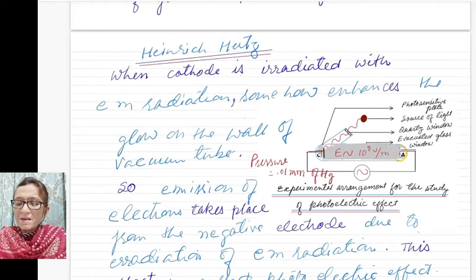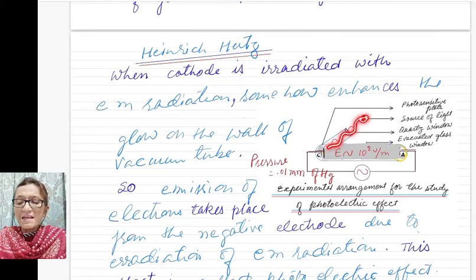So he made a change in this vacuum tube. He connected an extension of a window near the cathode, keeping the electric field such high, 10 to the power 8 volt per meter, and keeping the pressure very low, 0.01 millimeter of Hg.